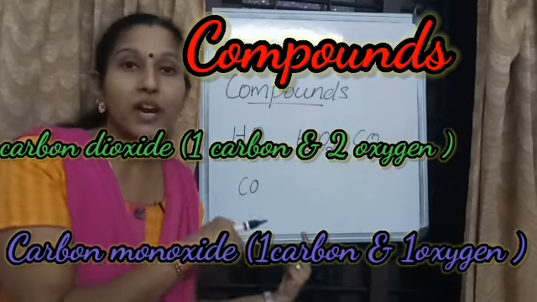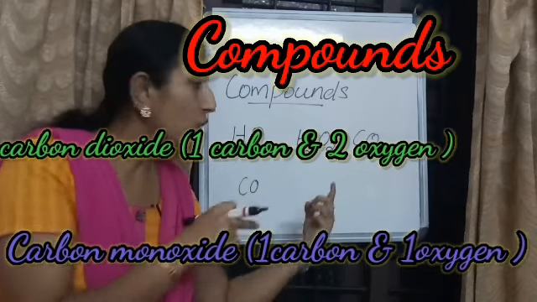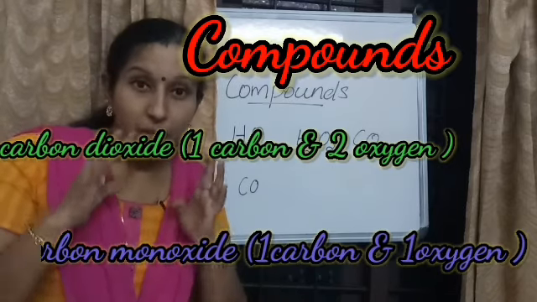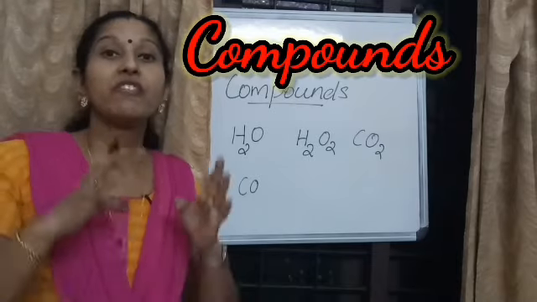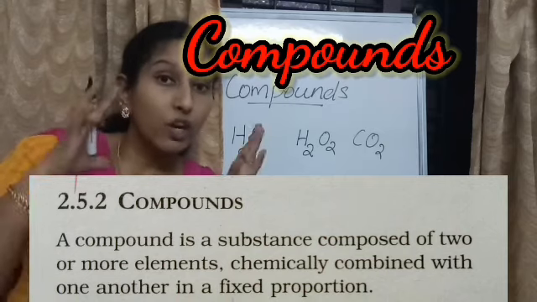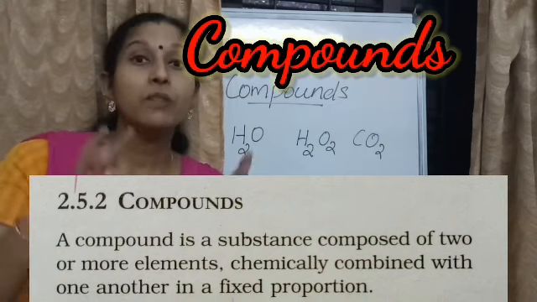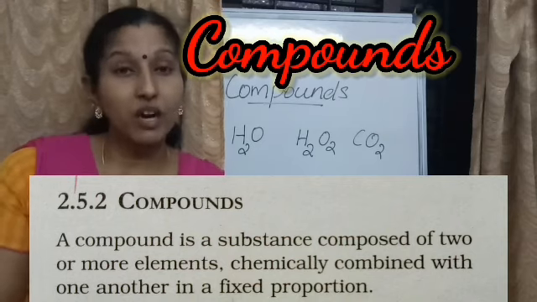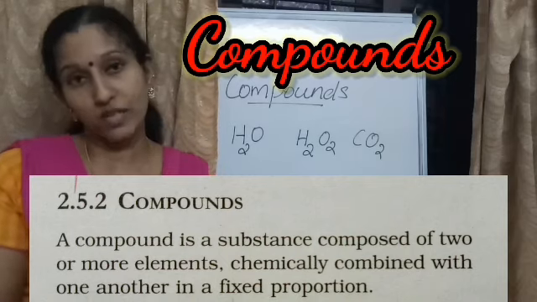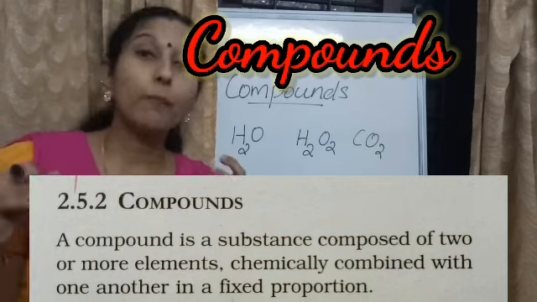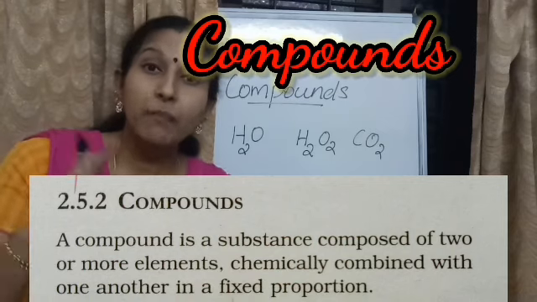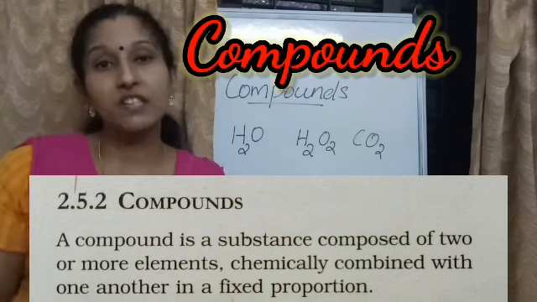Like in H2O, 2 hydrogen and 1 oxygen. If you write 2 hydrogen and 2 oxygen, you will get hydrogen peroxide. So in a compound, elements are present in a fixed proportion, like 2 hydrogen and 1 oxygen in water, 1 carbon and 2 oxygen in carbon dioxide, 1 carbon and 1 oxygen in carbon monoxide. So how to define a compound? Compounds are the substances composed of two or more elements chemically combined with one another in a fixed proportion.